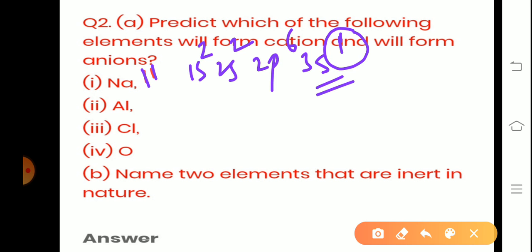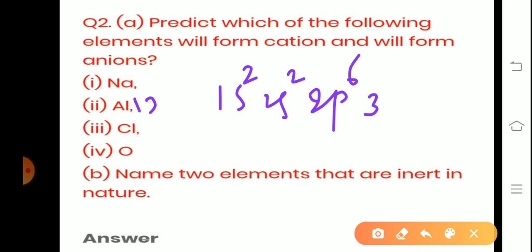By losing 1 electron, the sodium atom gets a positive charge and becomes a sodium ion, so it is called a cation. Now aluminium, atomic number 13: 1s2, 2s2, 2p6, 3s2, 3p1.